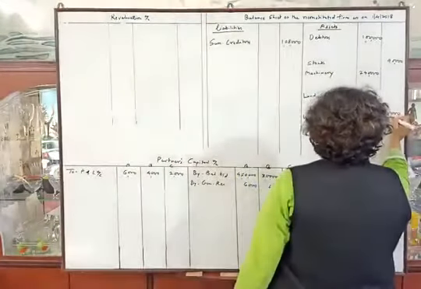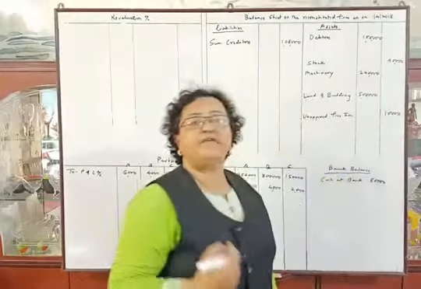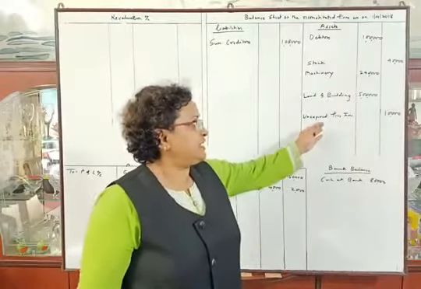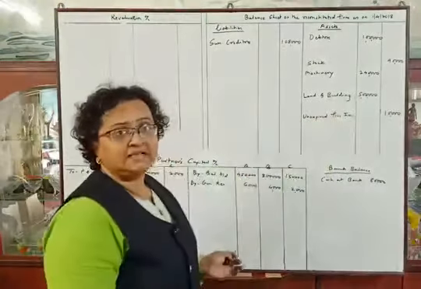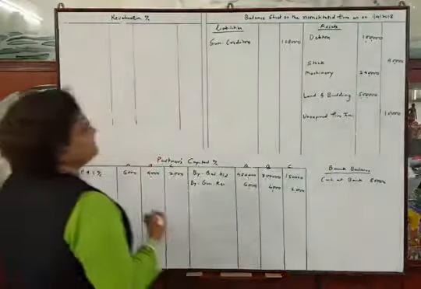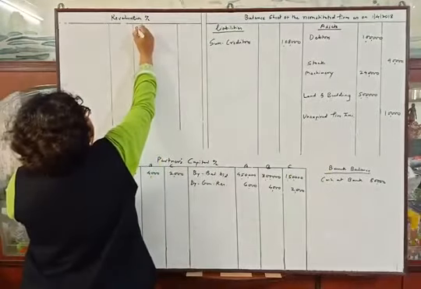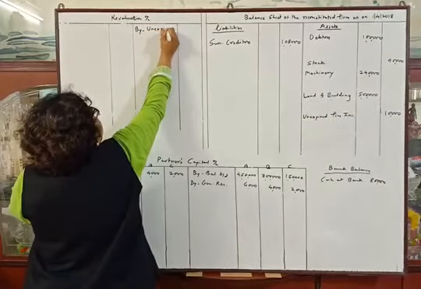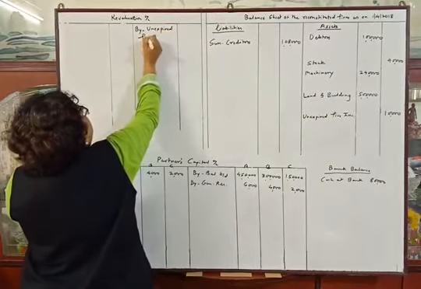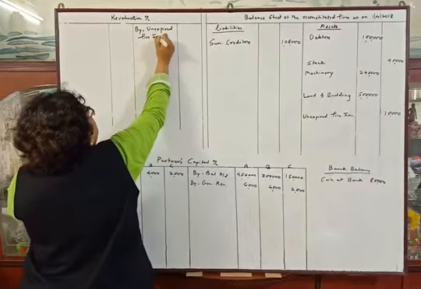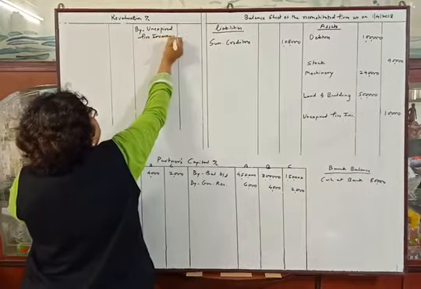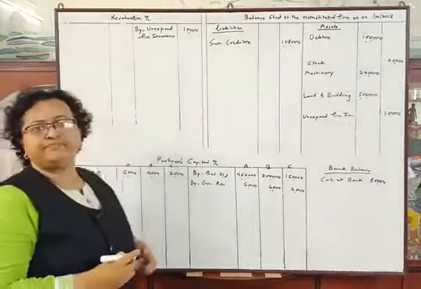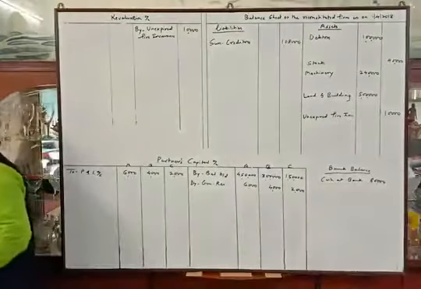Because unexpired fire insurance means prepaid fire insurance, and it will be our asset, so we have transferred that amount to the asset side, and as our assets are increasing, that is profit to the firm, so by unexpired fire insurance rupees 10,000.